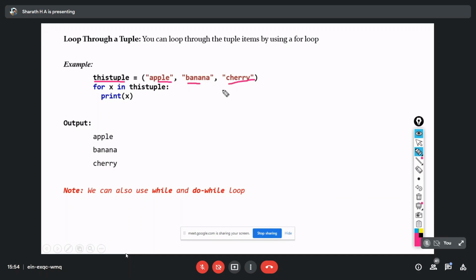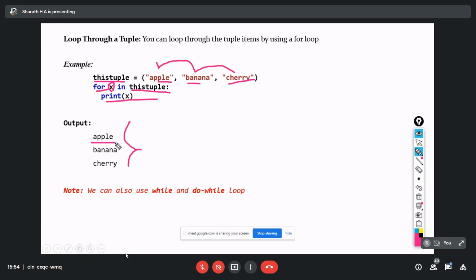If I have to print them one by one, I can use a for loop. Either I can use an index, or I can use x in this tuple. I'm printing x over here. In each iteration, it's going to print one value after another, so you can see that output.